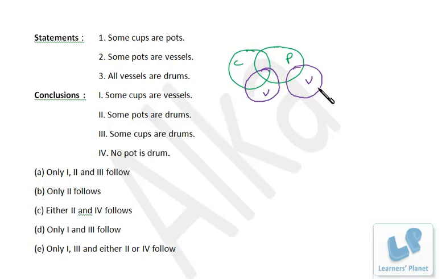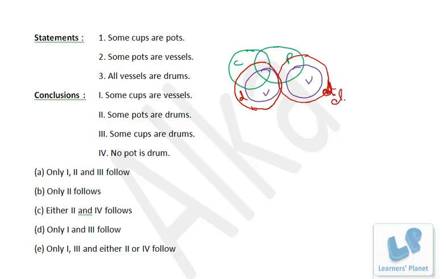In this case, we just have the common portion between pots and vessels, right? Now the next is all vessels are drums. So further we have two possibilities, this or this.